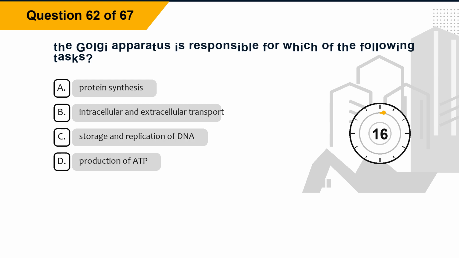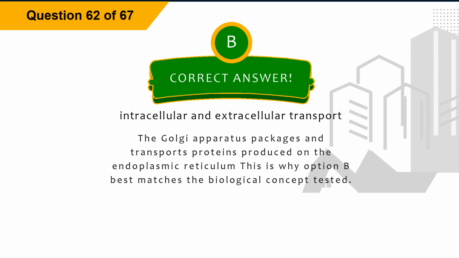Question 62. The Golgi apparatus is responsible for which of the following tasks? Option A, protein synthesis. Option B, intracellular and extracellular transport. Option C, storage and replication of DNA. Option D, production of ADP. The correct answer is option B, intracellular and extracellular transport. Explanation: the Golgi apparatus packages and transports proteins produced on the endoplasmic reticulum. This is why option B best matches the biological concept tested.